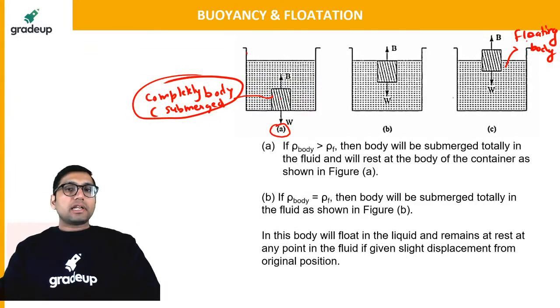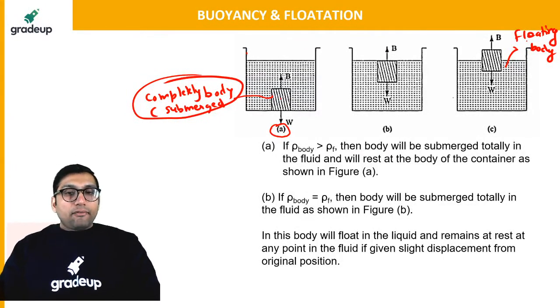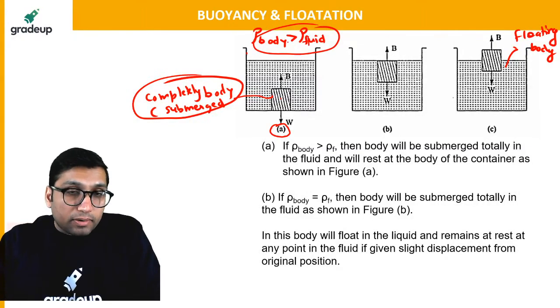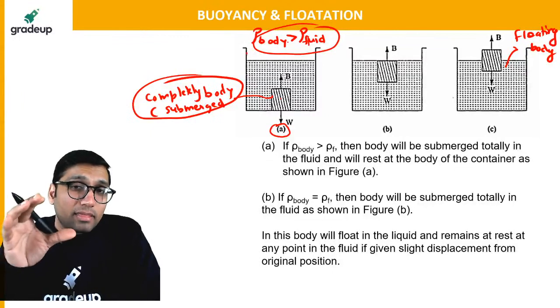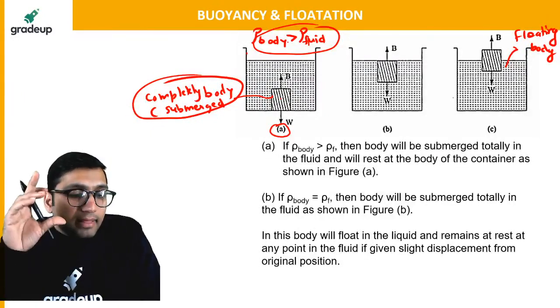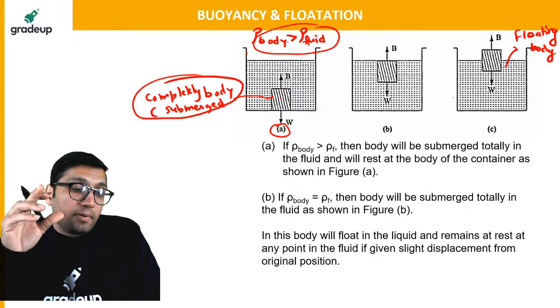So what are the conditions for a body to be said to be a submerged or floating body? In case number A, if the density of the body is greater than the density of the fluid, if the body is more dense than the fluid in which it has to be submerged, in that situation the body will get completely submerged inside the fluid.